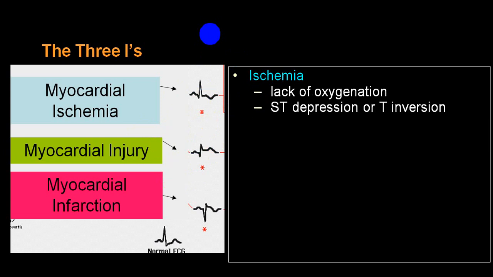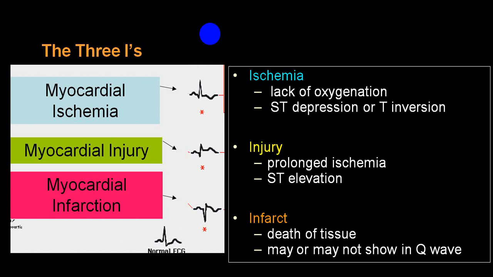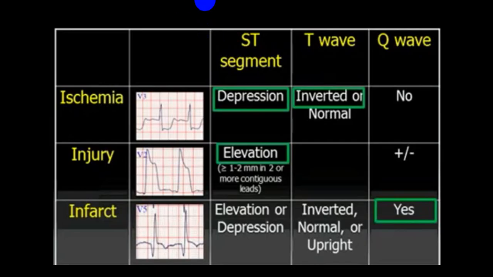So lack of oxygen supply: ST depression with or without T wave inversion. In injury, with prolonged ischemia, you will have ST elevation with or without T wave inversion. And once there is a total occlusion for a longer period and there is no revascularization, the person will develop infarct. In infarct, you will have initially a tall T wave followed by appearance of Q wave with ST segment elevation, T wave inversion, and then when it heals completely, you will have Q wave, ST segment isoelectric, and T wave will be upright. So: ischemia, injury and infarct.